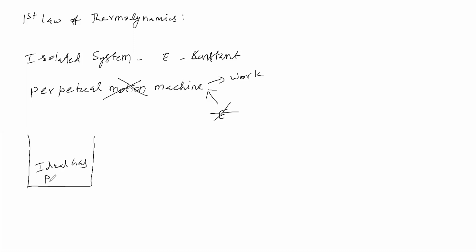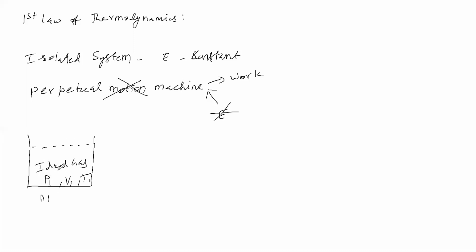Suppose it is having pressure P1, volume V1, temperature T1, number of moles N1. Now you say that these ideal gas molecules can move from one place to another place or not? Yes. It is moving from one place to another continuously, in the sense it is having kinetic energy.